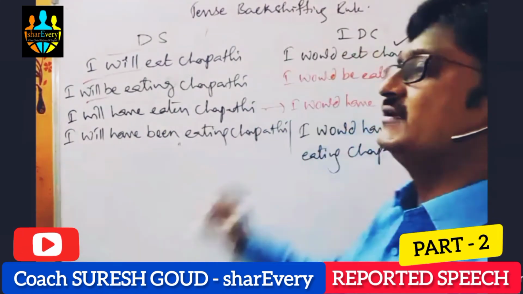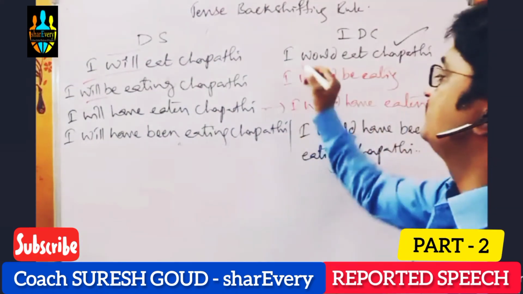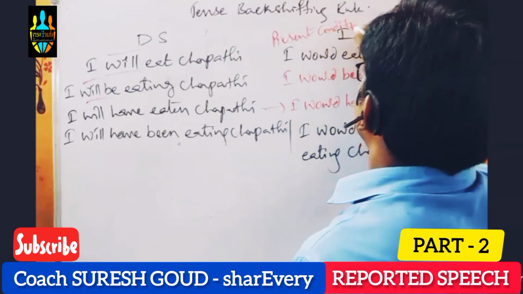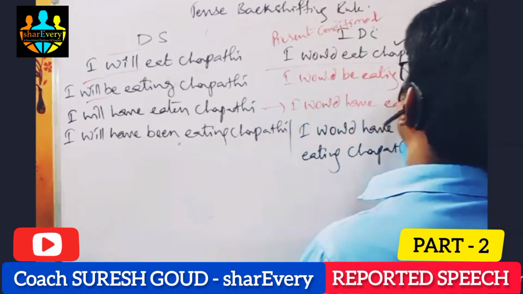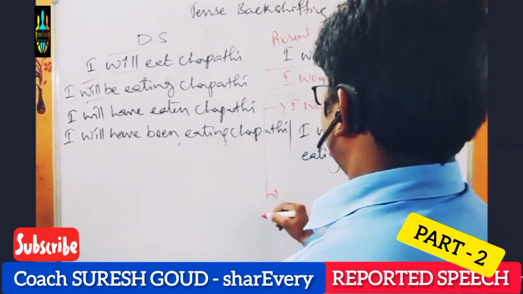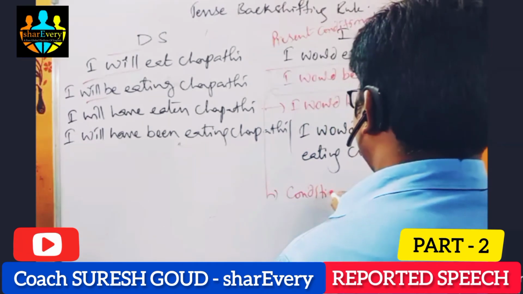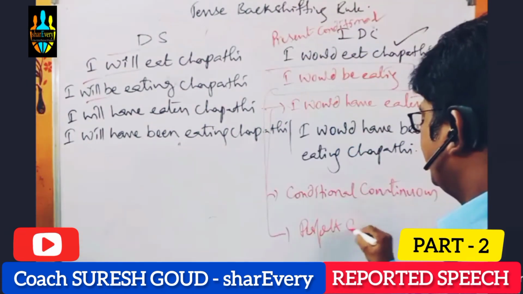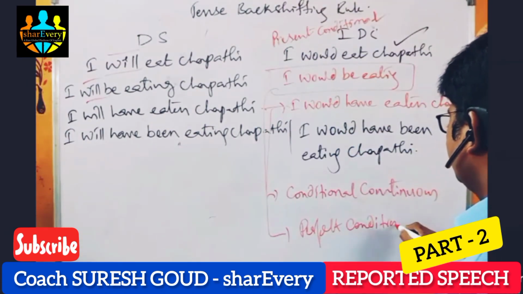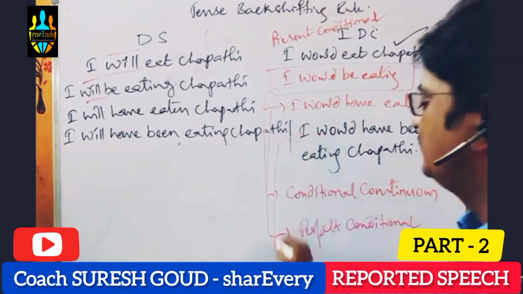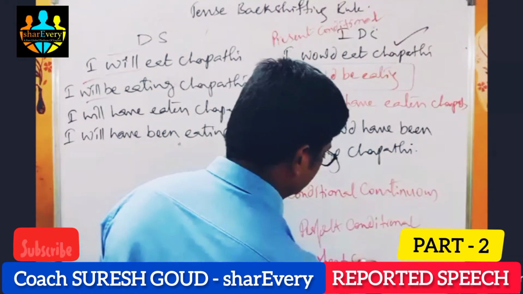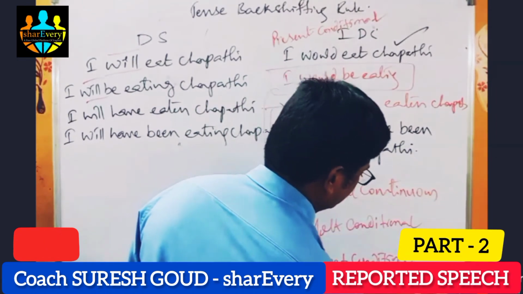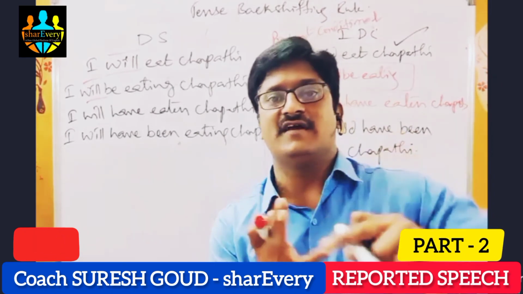This is present conditional. This sentence is called present conditional continuous. This is perfect conditional. And this fourth sentence is perfect conditional continuous.